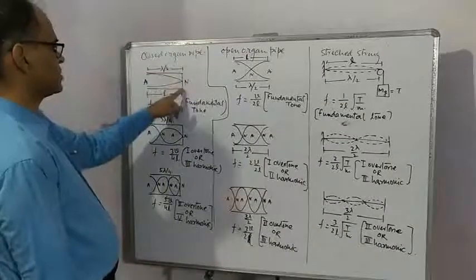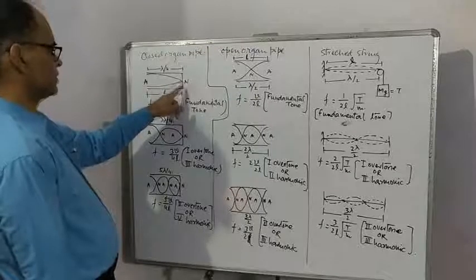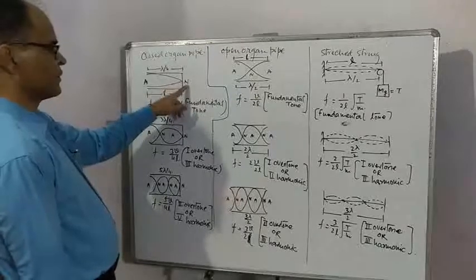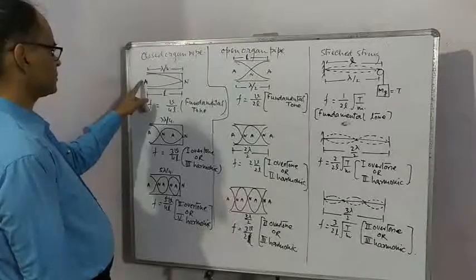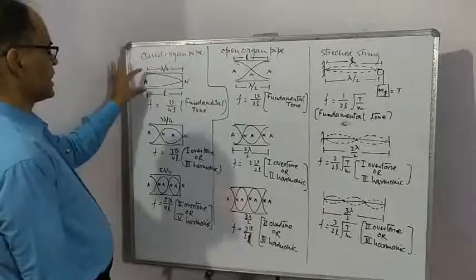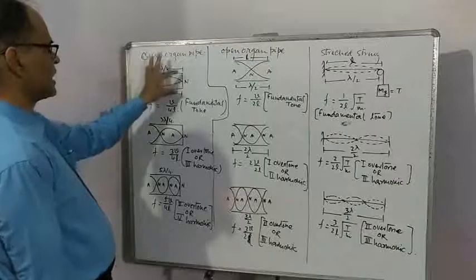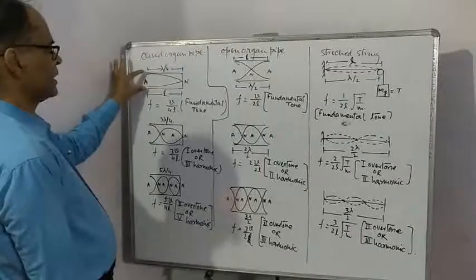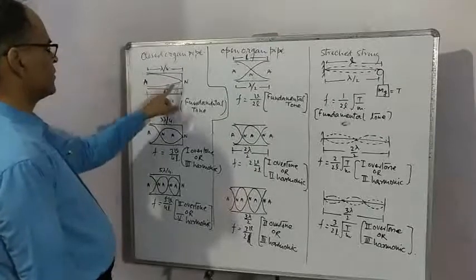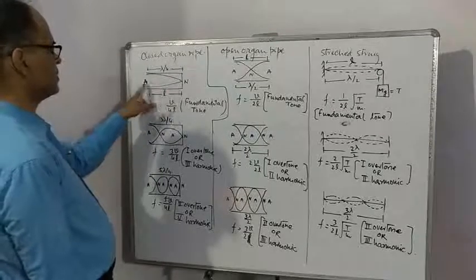One end is closed. On the closed end, nodes are always formed. On the open end, antinodes are always formed. First vibration will take place like this. Very clearly, 1/4 wave is inside the tube.